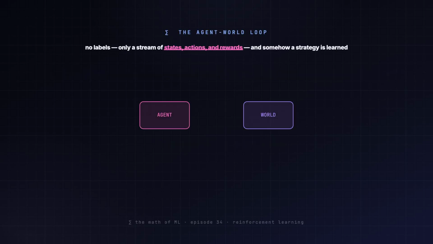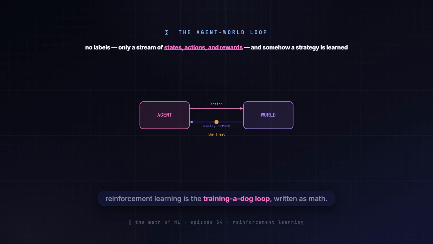You can't explain sit in words, you wait for the right move, then reward it. The dog has no labels, only a stream of states, actions, and treats, and somehow it learns a strategy. Reinforcement learning is that loop written as math.